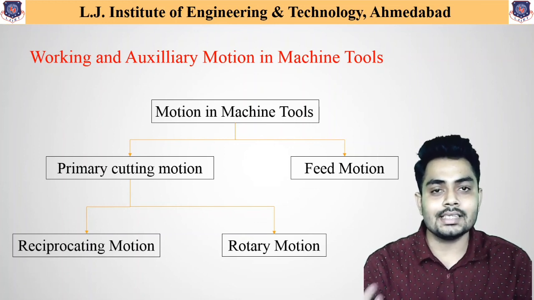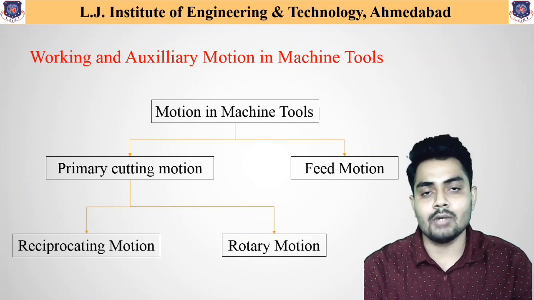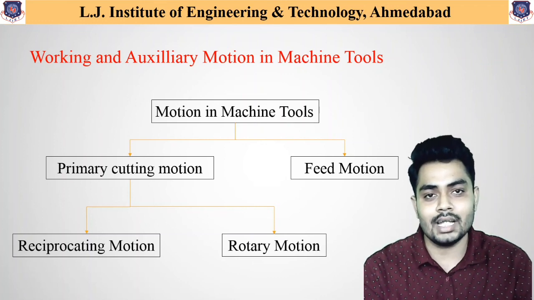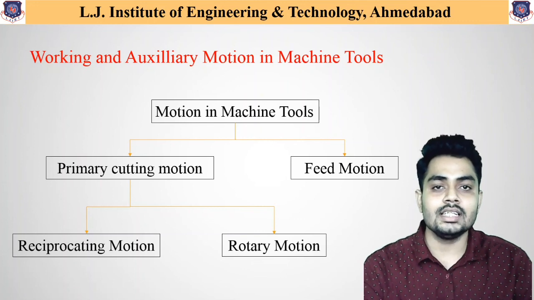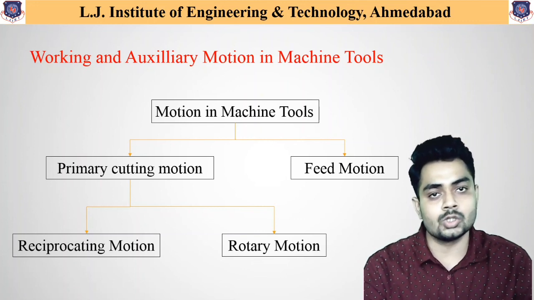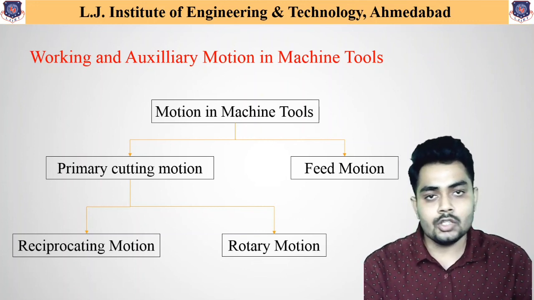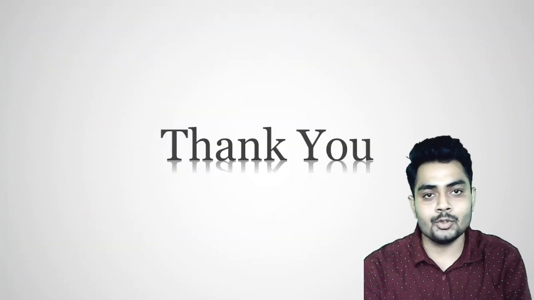From our next lecture onwards, we will discuss in detail the primary and auxiliary motions available in different machine tools, such as the lathe machine, milling machine, drilling machine, shaper machine, planer or slotter machine. Looking forward to seeing you all in our next lecture. Until then, thank you.